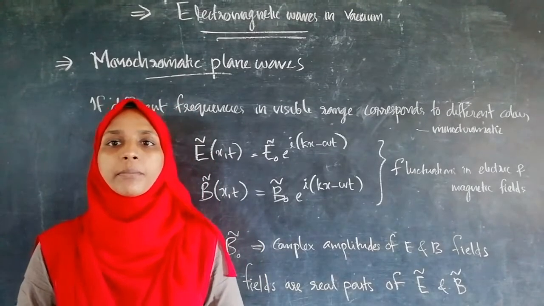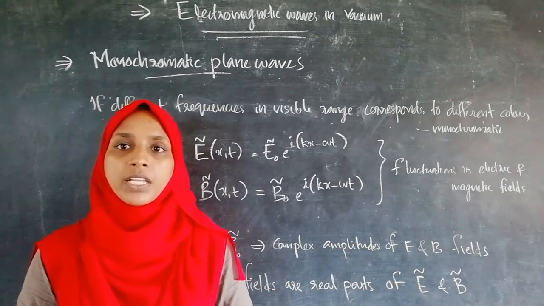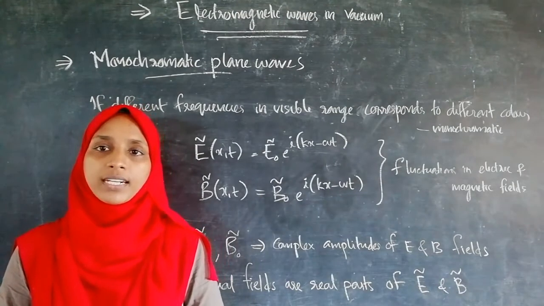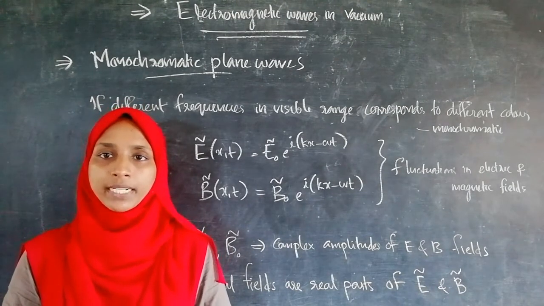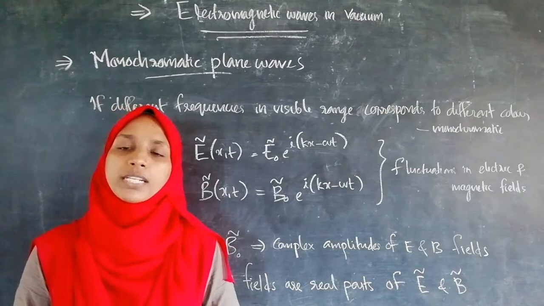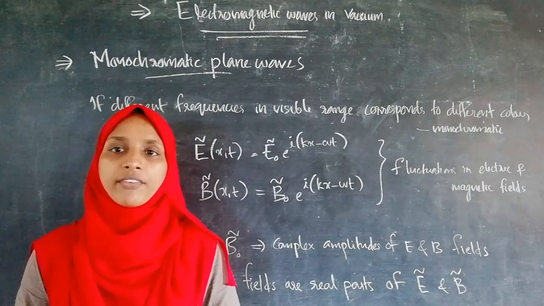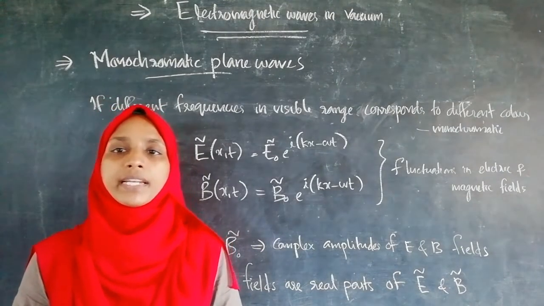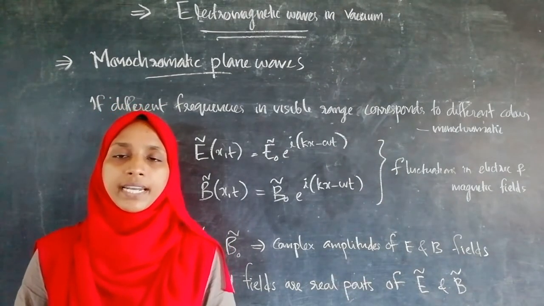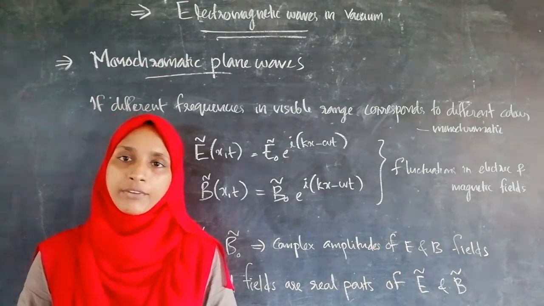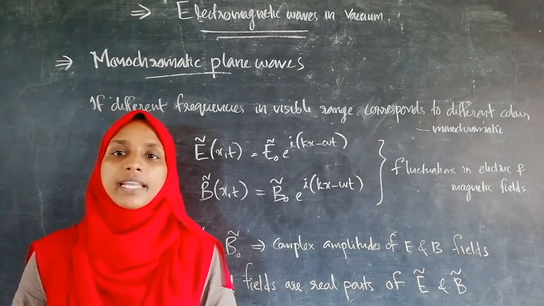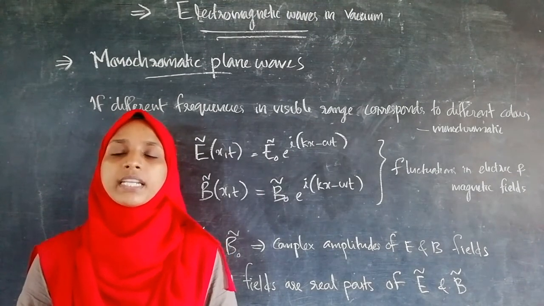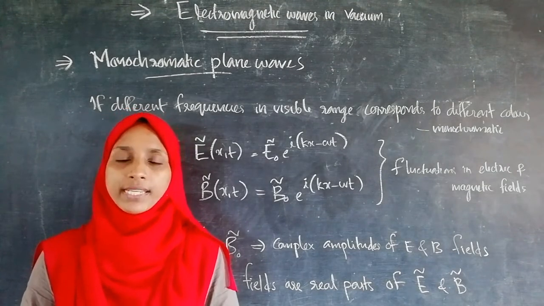And the next is monochromatic plane waves. If the wave has a single frequency, in the visible region corresponding to a particular color, such a wave is said to be monochromatic. And then what is a plane wave? If a wave is traveling along a particular direction such as the x direction, it will be independent along the y and z directions. Such a wave is said to be a plane wave. In that case, the field will be uniform along the directions perpendicular to the direction of propagation.